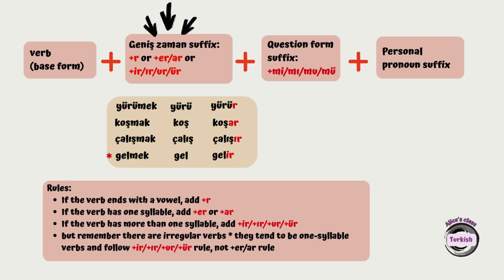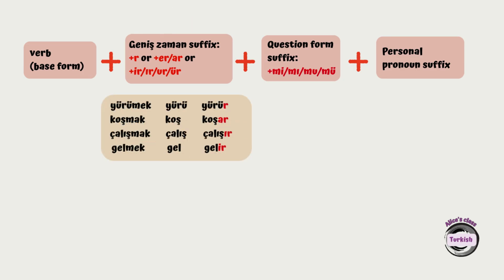Let's take a look at yürü. Yürü ends with a vowel, so I'm going to attach r, so yürür. Koş, one syllable, so I'm going to attach er or ar. Last vowel is a, so I'm going to attach ar, koşar. Çalış has more than one syllable, so I'm going to attach ır, or ir, ur, ür. Last vowel is ı so çalışır. Gel is a one syllable word, so ideally I should attach er or ar, but gelmek is an irregular verb, so I'm going to follow the ir, ur, ür rule. So the last vowel and the only vowel is e, so I'm going to attach ir, gelir.